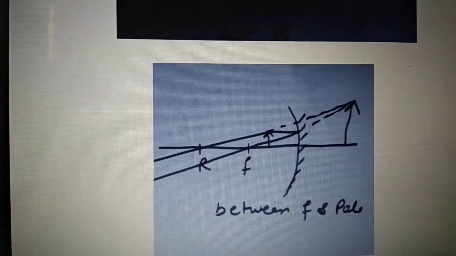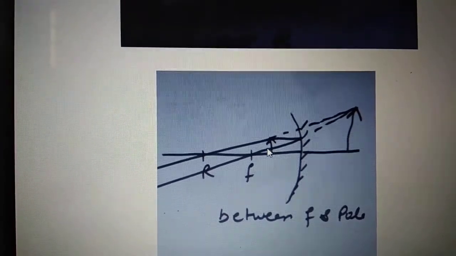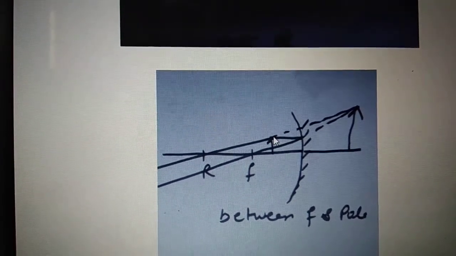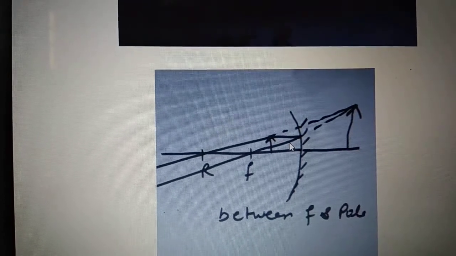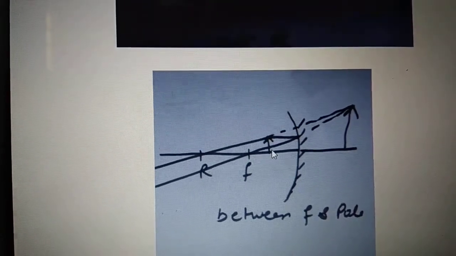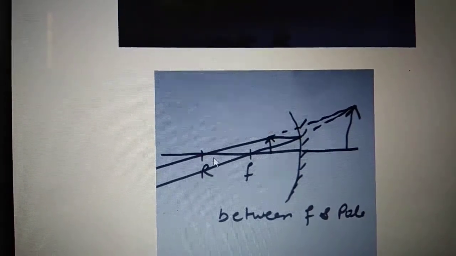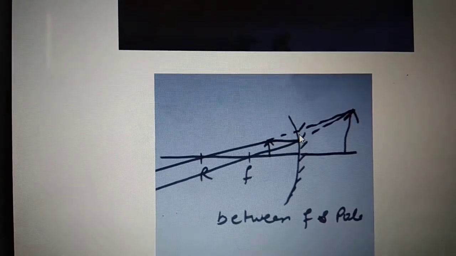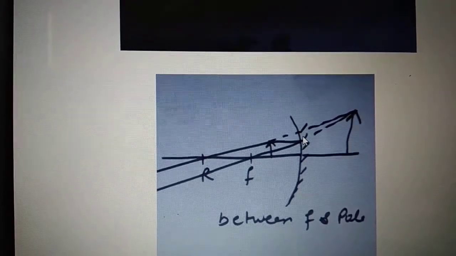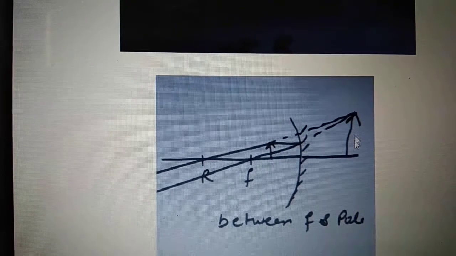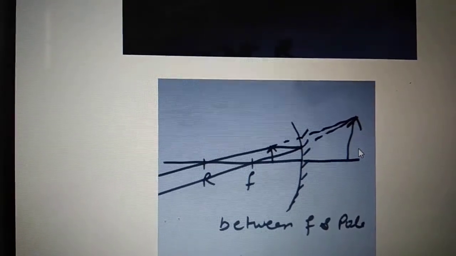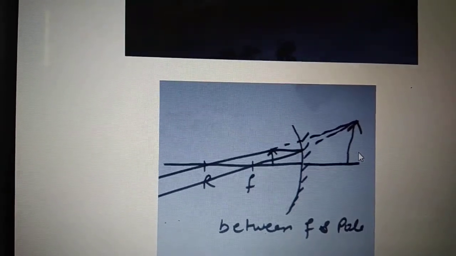One more example, if the object is between focus and pole, then one ray goes, hits the mirror, comes back from focus, and another ray comes back. They cannot meet on this side, but on the other side if I extend, they can meet. So in this case I am getting a big virtual image. You can try keeping the object in different positions and draw the ray diagram similarly.